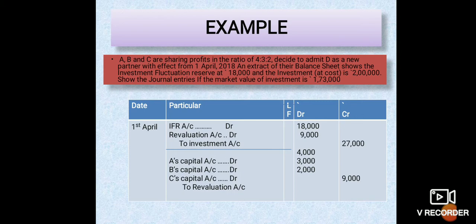So first of all, the difference amount, loss amount minus investment fluctuation reserve, that means 9,000 is the difference amount. So the journal entry is investment fluctuation reserve account debited and revaluation account debited to investment account. In investment 27,000, in IFR 18,000 and the difference 9,000 is transferred to revaluation account, and afterward 9,000 is distributed among the partners A, B, C. So the journal entry is A's capital account debited, B's capital account debited, C's capital account debited to revaluation account, 9,000 rupees distributed in the ratio of 4:3:2. Okay.